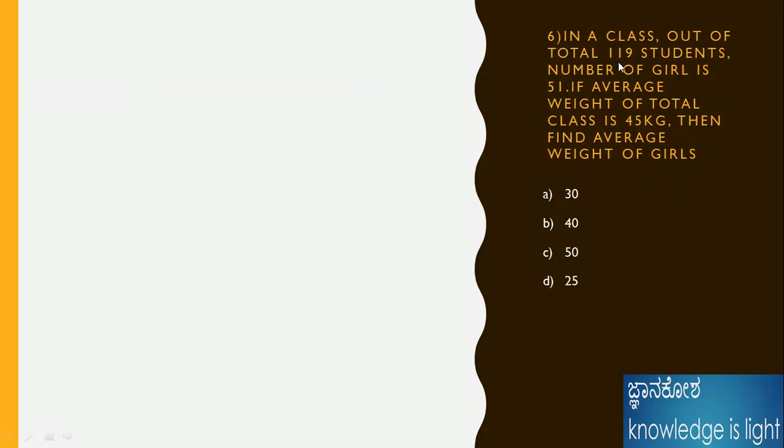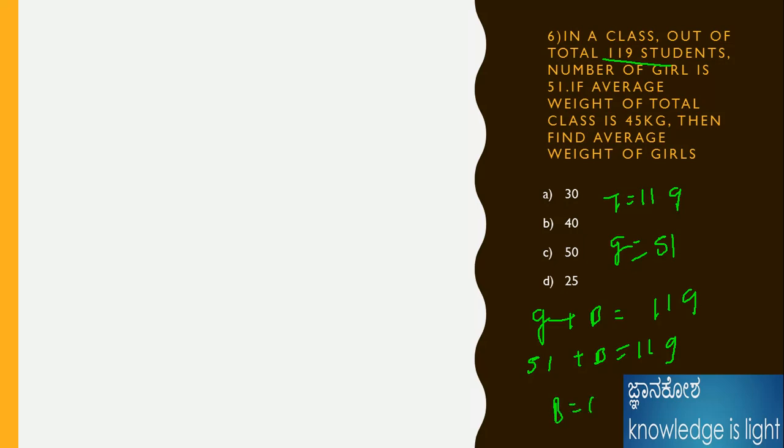In a class, the total number of students is 119, and the number of girls is 51. Girls plus boys is equal to the total number. 119 total, girls are 51, plus boys I don't know. By using this logic, boys is 119 minus 51, which is 68. Therefore the number of boys is 68.